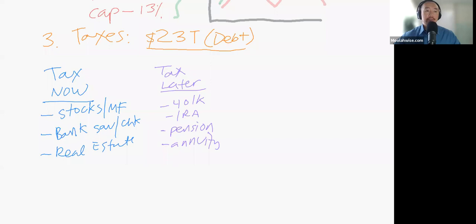The last bucket is what we call tax never. In this bucket, you have stuff like the Roth 401k and Roth IRA. I'm just grouping them together because to me it means the same. It's just a retirement account, but the Roth version.